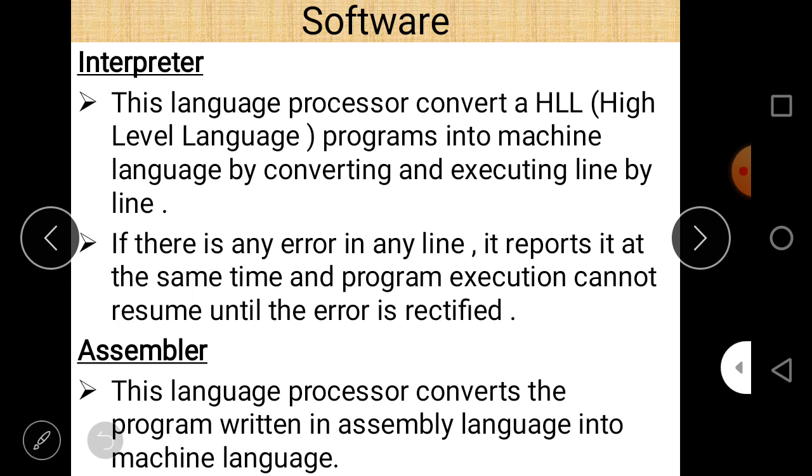For that purpose, there is a language processor called the assembler, which converts assembly language into machine understandable format, that means machine code. So this language processor converts a program written in assembly language into machine language. And always remember that in assembly language, the program is written in the form of symbols.